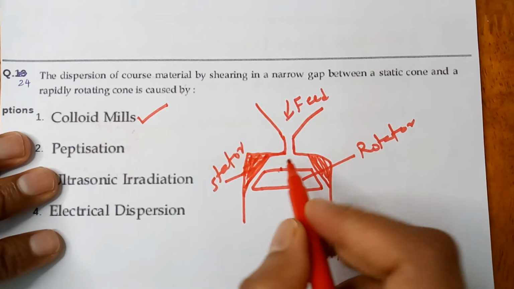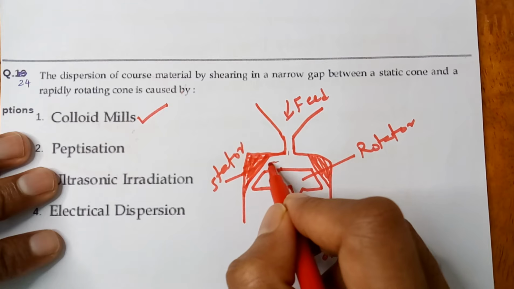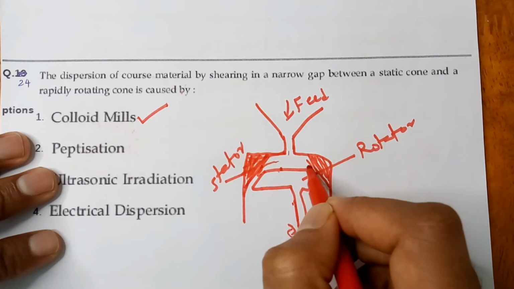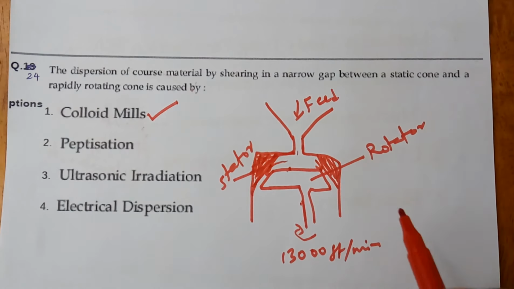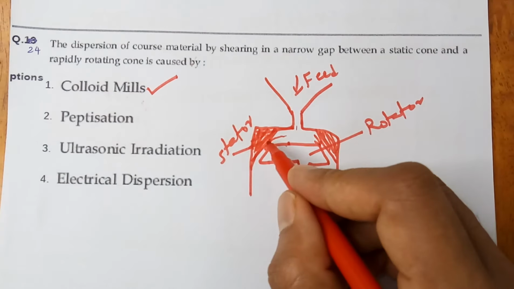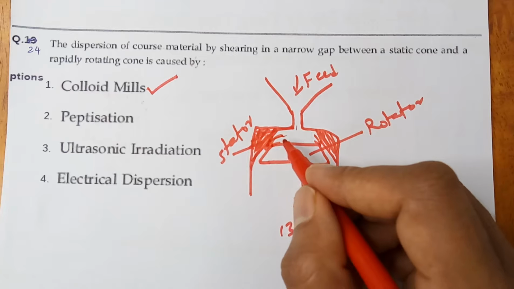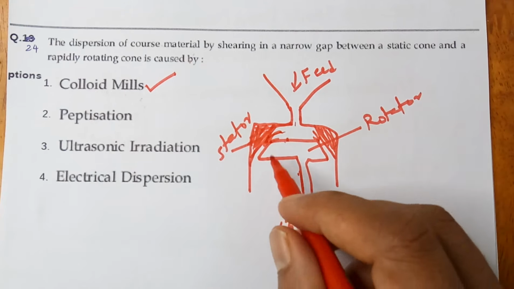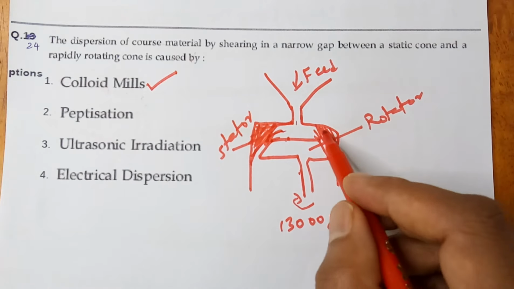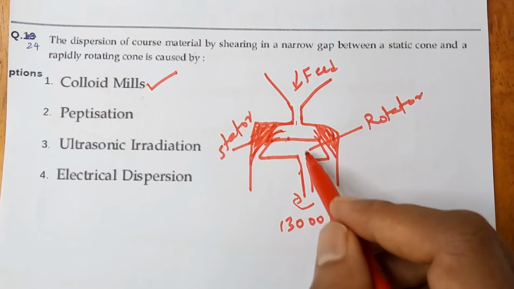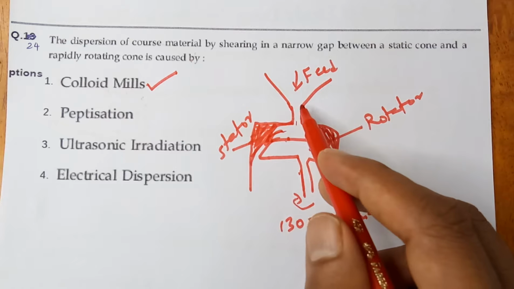The feed will come through this and go through this narrow portion. At that time, the coarse material will be ground and fine particles will be produced. So this is the colloid mill mechanism. Feed is given through this one.